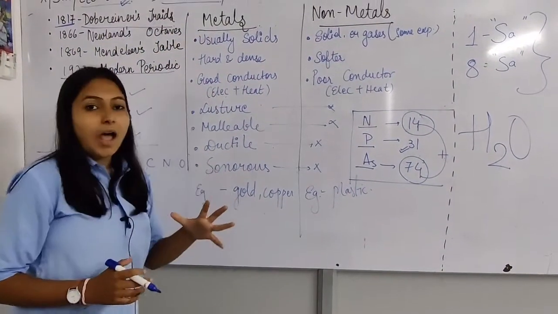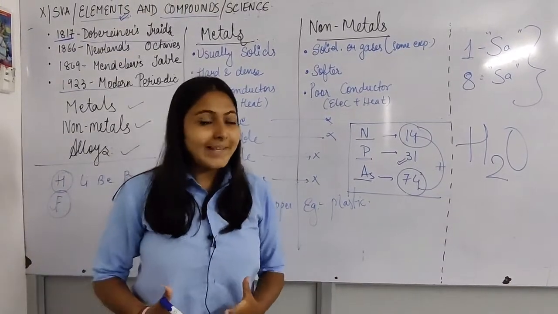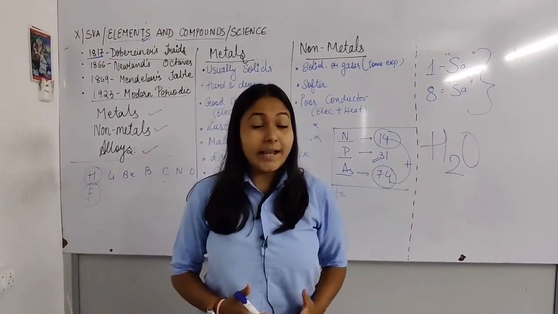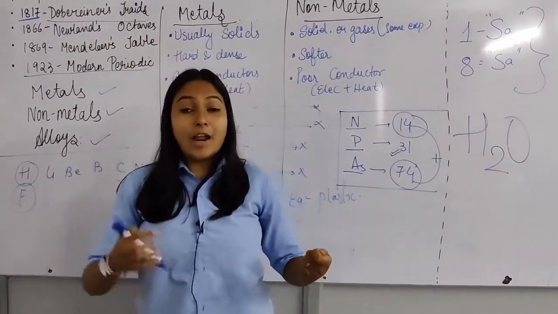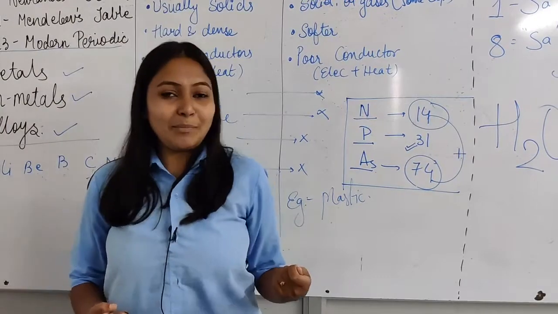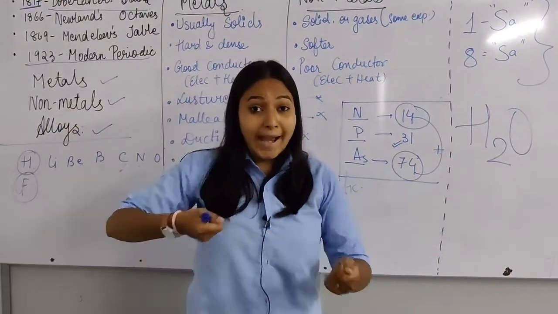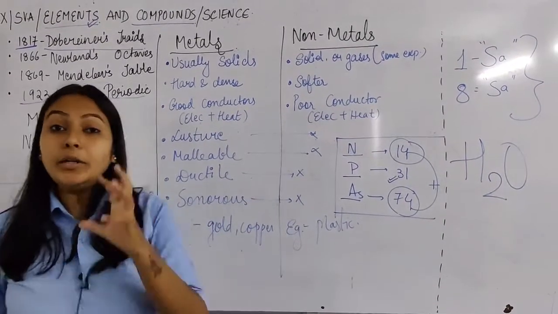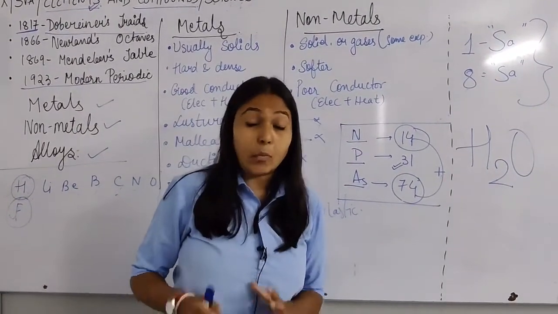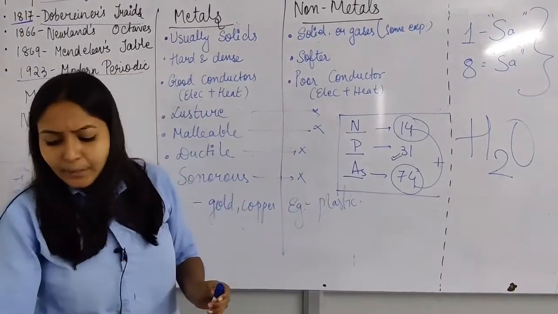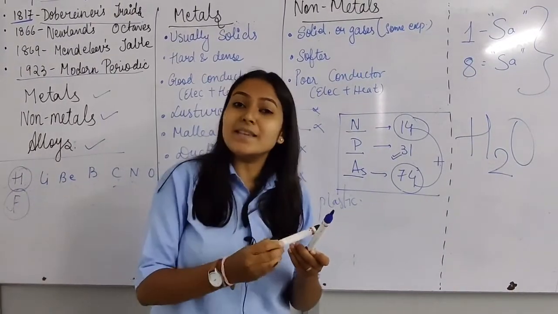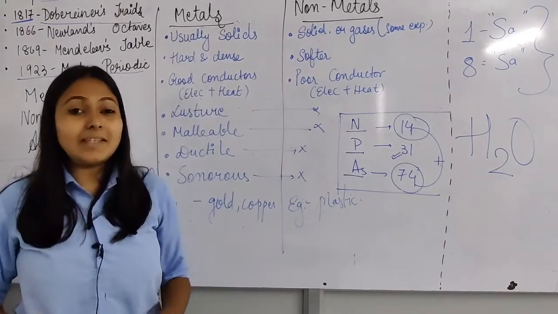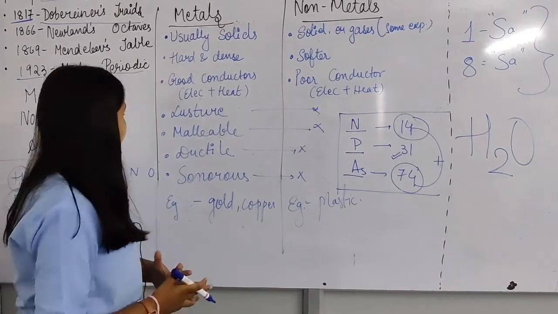Metals are solids, and they are very good conductors of heat and electricity. That's why our electric pan and our electric toaster are made of metal, whereas the handles are made of plastic, right? So metals are good conductors of heat and electricity, whereas non-metals, for example this plastic, do not conduct any kind of electricity, and do not conduct heat as well.